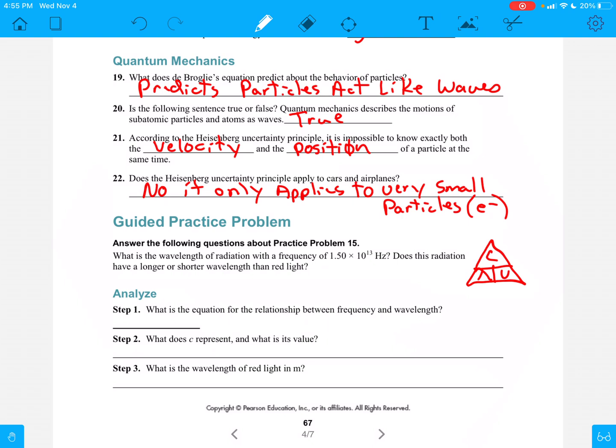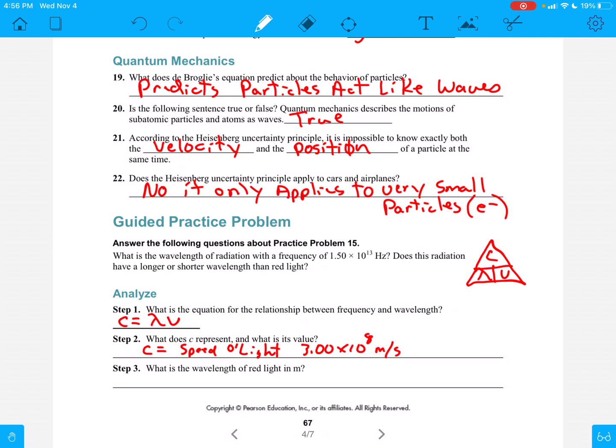So here we go. What is the equation for the relationship between frequency and wavelength? Well, I just did it. It's going to be C equals lambda V. Okay. And what does C stand for, and what's its value? C is the speed of light. And it's going to be 3.00 times 10 to the 8th meters per second. That's just something you're going to need to know.